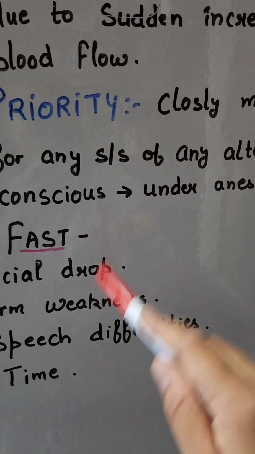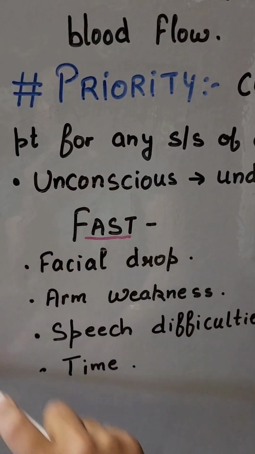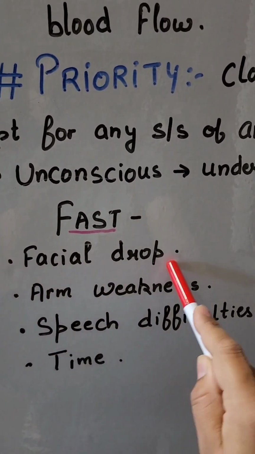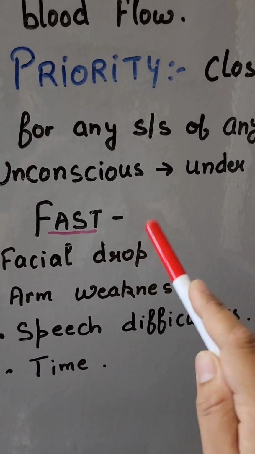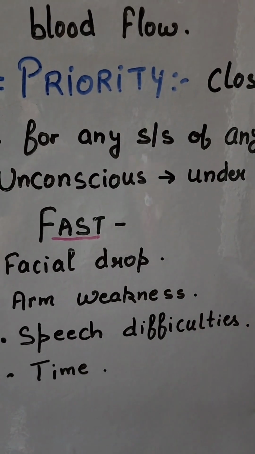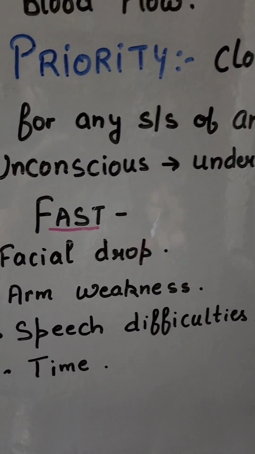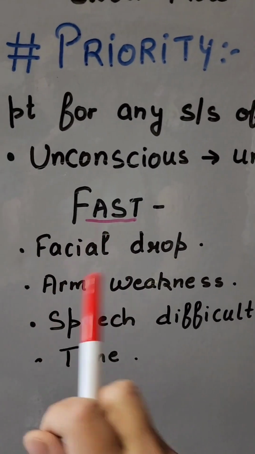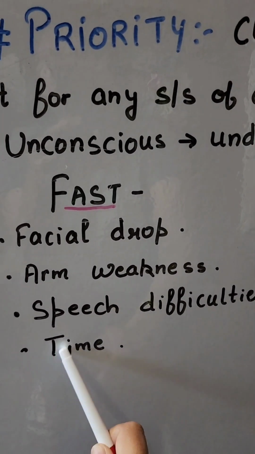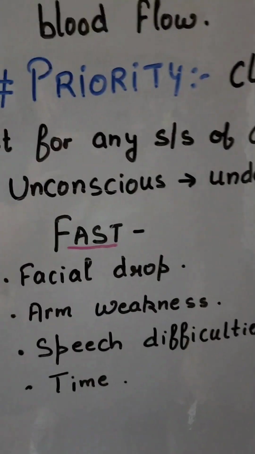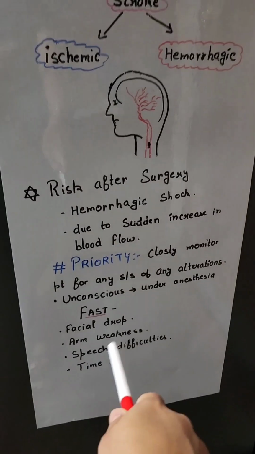If the patient is unconscious or conscious, keep an eye on FAST, facial droop. We check this in an unconscious patient, so we will know that a stroke and bleeding are going on under the skull. Then arm weakness, any drifting, speech difficulty, and make sure to write down the time. They can ask you this.